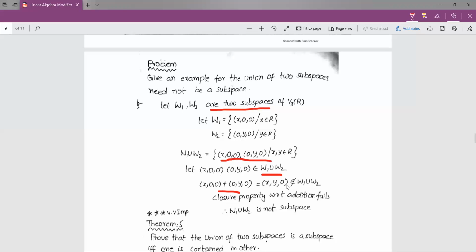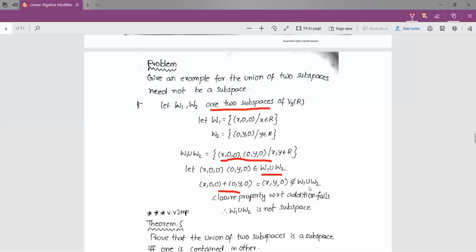The resultant ordered triple does not belong to the union, because the union is a set of ordered triples of the form (x, 0, 0) and (0, y, 0), but it does not contain an ordered triple of the form (x, y, 0). So the sum of two elements from the union does not belong to the union.